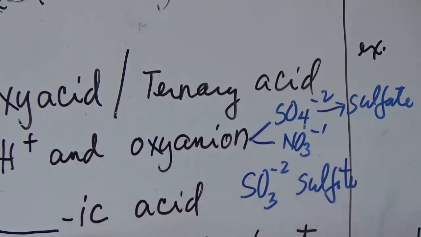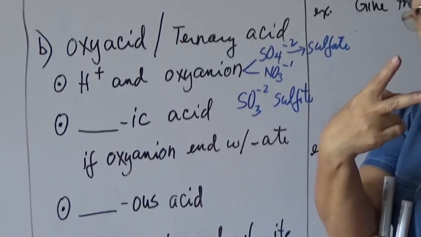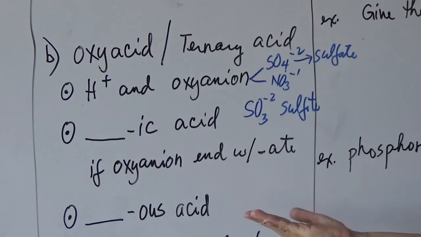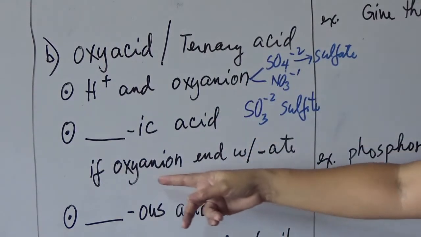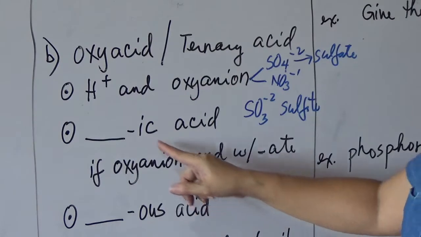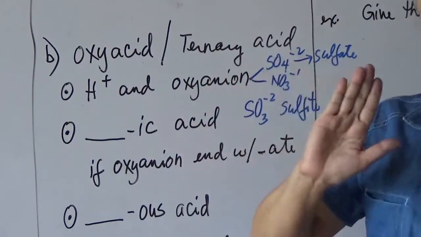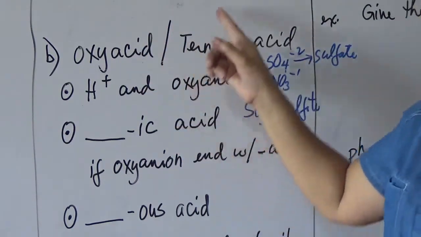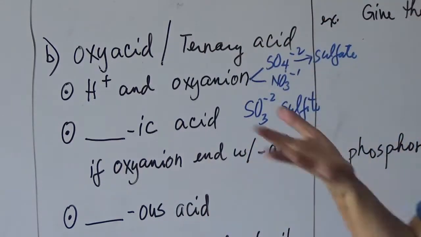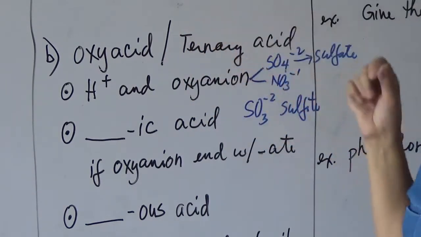Again, to name it, there will be two kinds of naming here. It depends on the suffix of the oxyanion. If the oxyanion ends with -ate, the name of the acid will be -ic acid. So there will be a suffix of ic followed by the word acid. No prefix hydro. The prefix hydro here indicates that it is a binary acid. If it is already a ternary acid, there will be no more prefix hydro. Take note of that one.